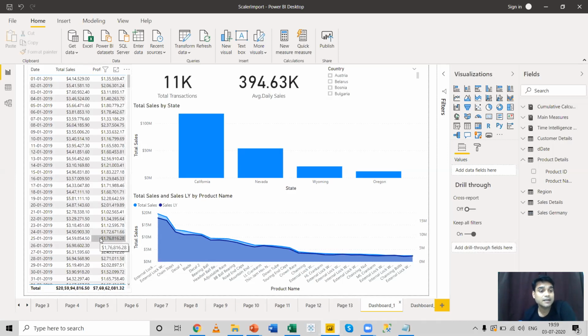You can bring the data over here and compare the data in terms of sales, profit, sales last year, anything. So the text table helps to present the data in a tabular form and it helps you to do a quantitative analysis on your data. It's the most commonly used visual in Power BI and it's a very important visual that we use in day-to-day reporting.